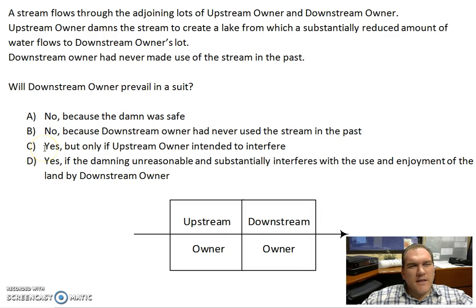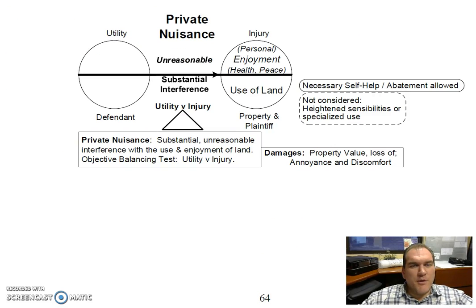Option C says, yes, the downstream owner will prevail, but only if the upstream owner had intended to interfere with the downstream owner's use of the land. So option C points us towards the presence of intent of the upstream owner, the defendant. Going back to the graphical representation of the elements of private nuisance, we can see that the area for intent of the defendant is blank.